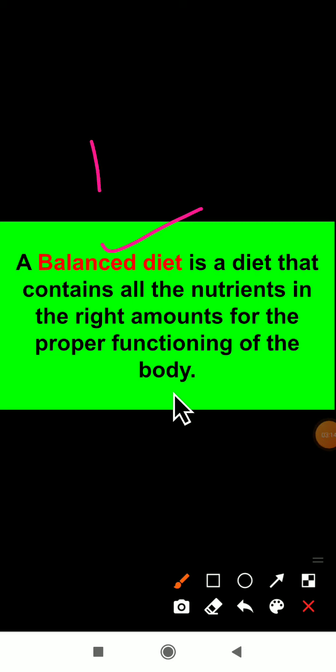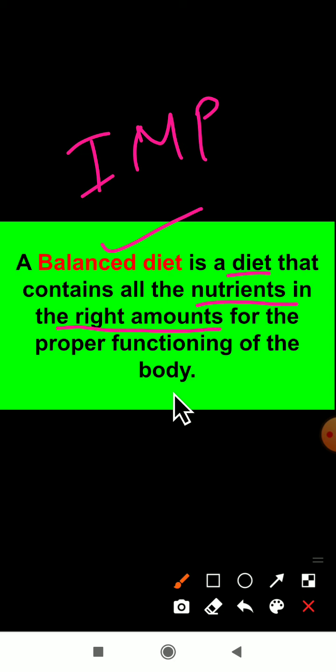So this is a very important definition. Remember, what is a balanced diet? A balanced diet is a diet that contains all the nutrients in the right amount, in a correct amount, for the proper functioning of the body. If your body wants to function properly, then you are required to follow the balanced diet. Remember, you need a balanced diet.